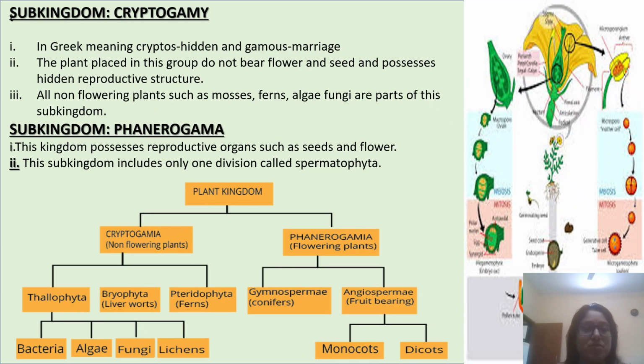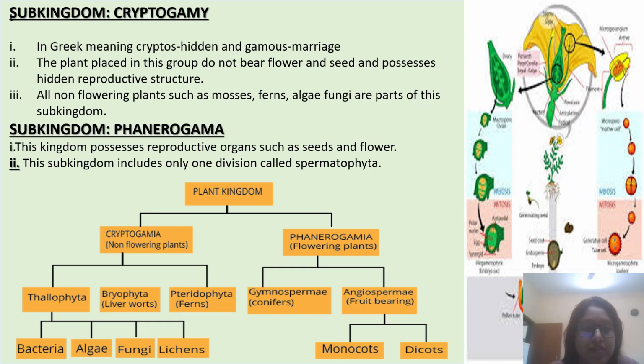Next, subkingdom Cryptogamia. In Greek, cryptos means hidden and gamos means marriage. The plants placed in this group do not bear flowers and seeds and possess hidden reproductive structures. All non-flowering plants such as mosses, ferns, algae, and fungi are part of this subkingdom. Subkingdom Phanerogamia possesses reproductive organs such as seeds and flowers. This subkingdom includes only one division called Spermatophyta.